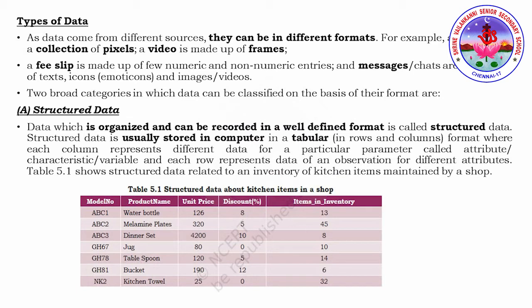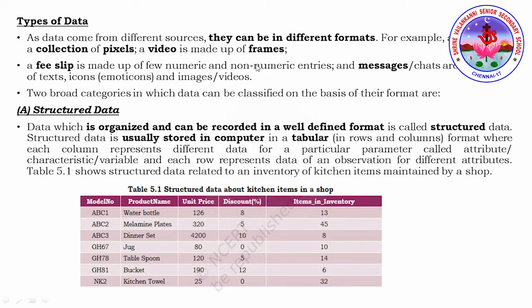An image, if you consider, is a collection of pixels. Video is a collection of frames. Messages are made up of text. Similarly, if you have a fee slip or a bill in your hand, it is actually made up of numeric and non-numeric entries. So each and every data comes in different forms, right?